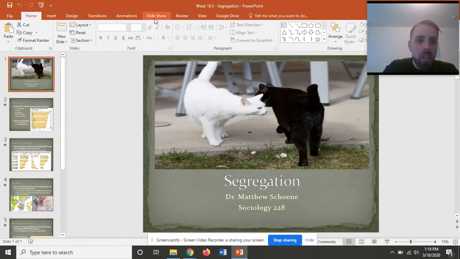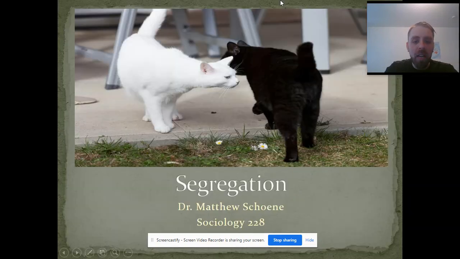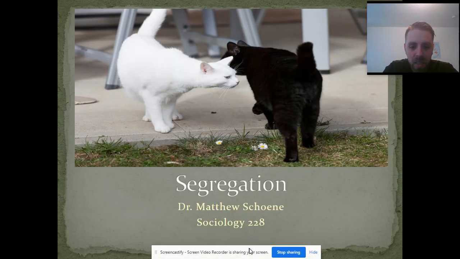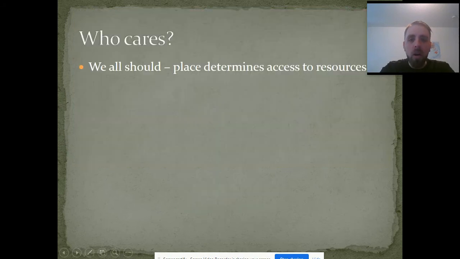Okay. So a quick slideshow presentation that I want to work through here related to this concept of residential segregation. Okay, so the big question is, who cares ultimately? Who cares? The podcast goes in depth about people living in certain areas, but the key thing here is understanding that it's all about access to resources. It is all about what resources you are conceivably able to access based on where you are living.